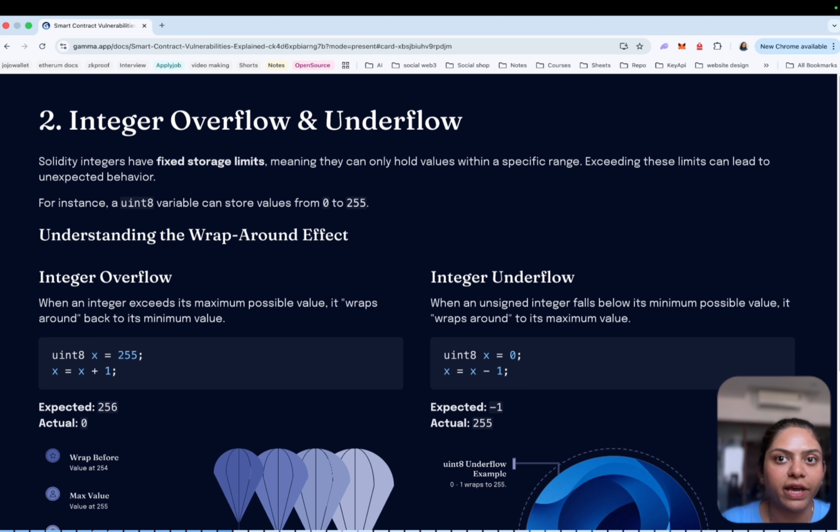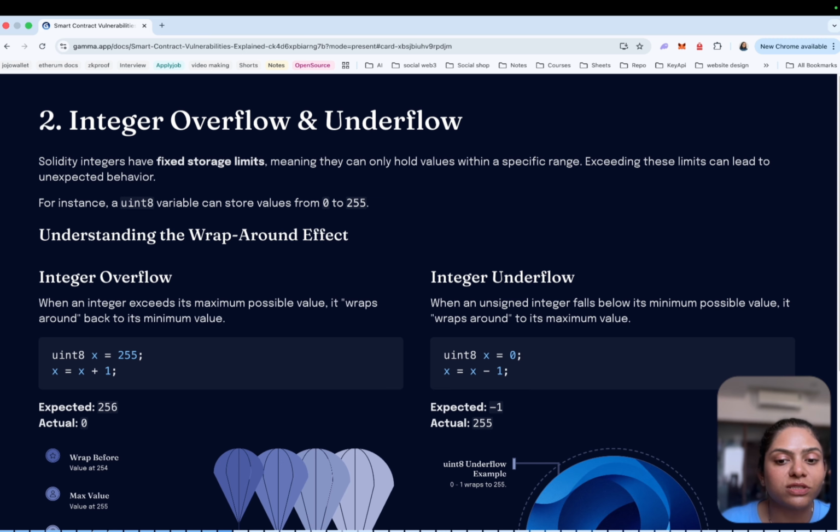And similarly, we have integer underflow. So here we have an example like uint8 x is equal to 0 and x is equal to x minus 1. So what do you think? You expected minus 1, but again uint8 only stores 0 to 255. Since unsigned integers cannot be negative numbers, the value wraps around to the maximum value, so the result becomes 255.